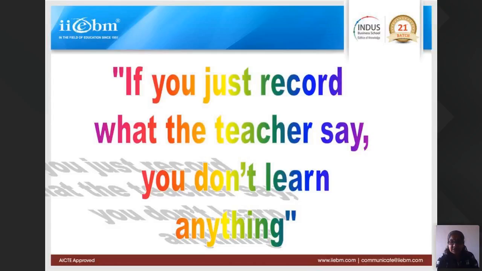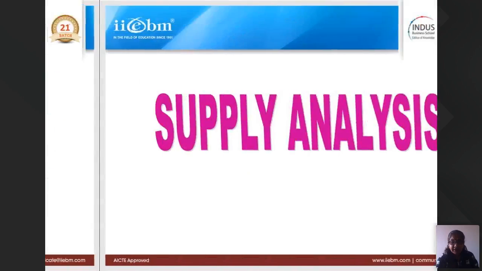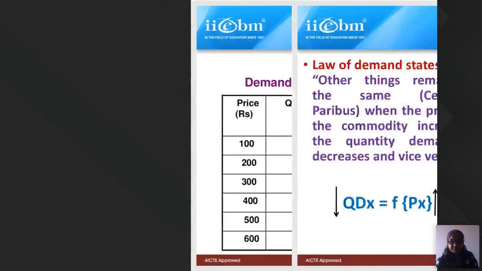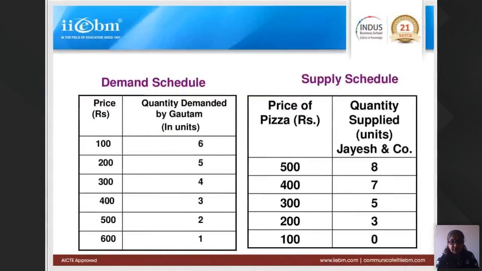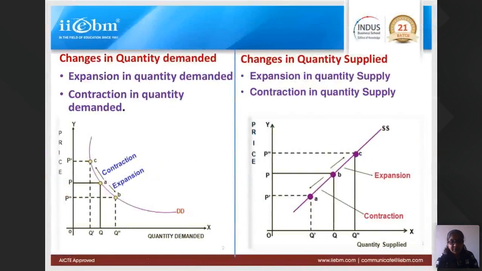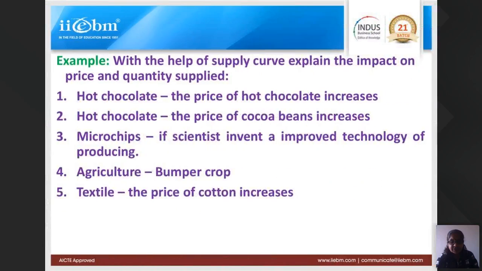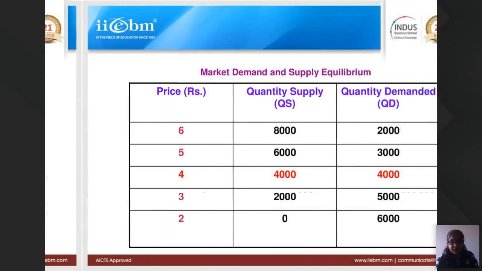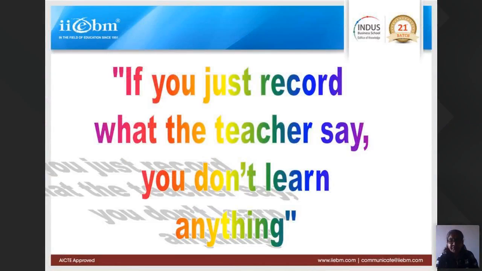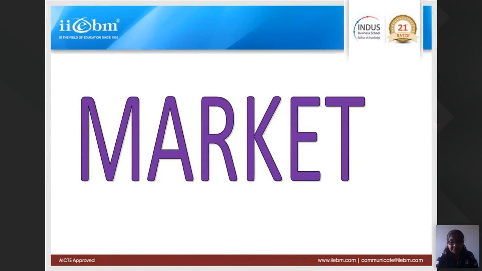In the supply analysis, we had taken such an example of equilibrium. We had done the market demand, market supply, then changes in supply. In the equilibrium, we had taken one example of this type where it was 4 rupees. But now in our present example, it is 10 rupees. If you see our new table in markets, you will find it is 10 rupees.